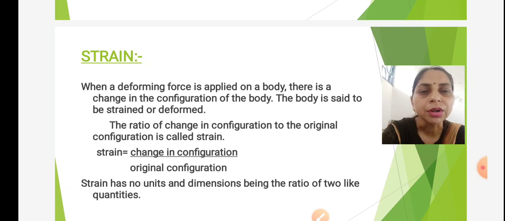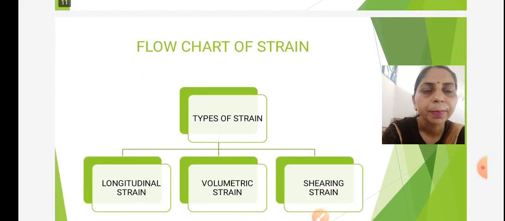We can also define the ratio of change in configuration to the original configuration as strain. Mathematically, we can write strain is equal to change in configuration per original configuration. Strain has no units and dimensions as it is the ratio of two like quantities.